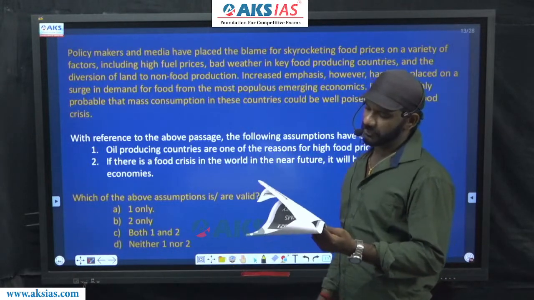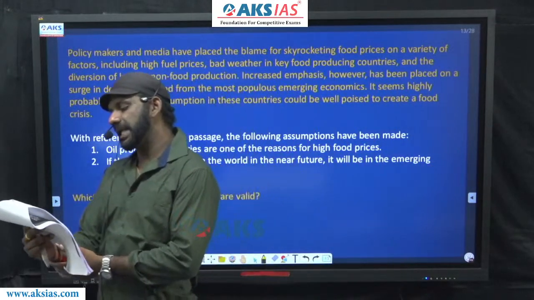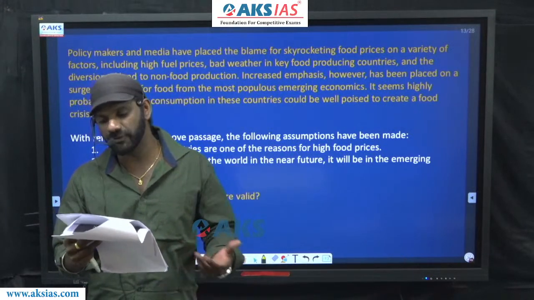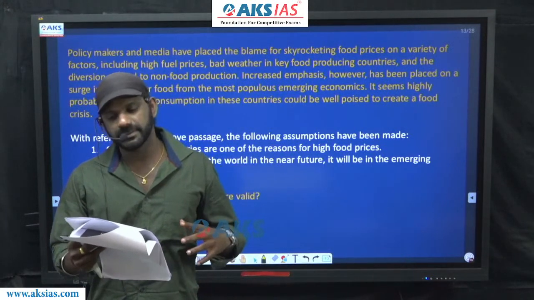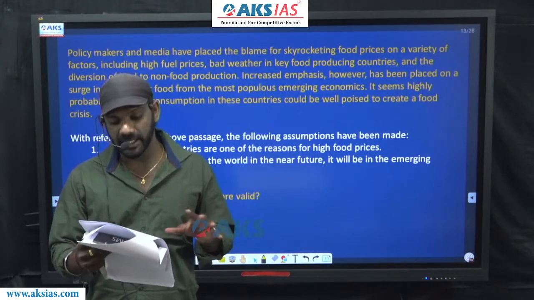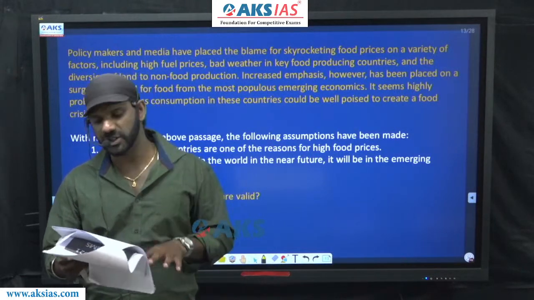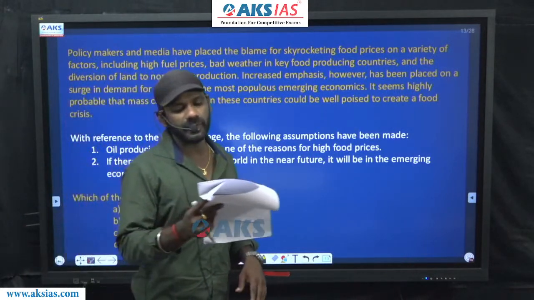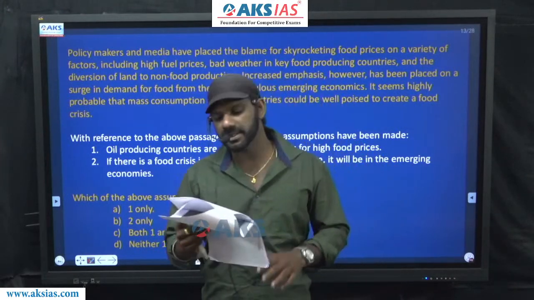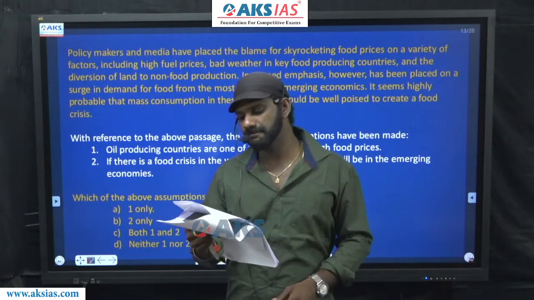I'll read the paragraph. Policymakers and media have placed the blame for skyrocketing food prices on a variety of factors, and some factors are mentioned here, including high fuel prices, bad weather in key food producing countries, and the diversion of land to non-food production.